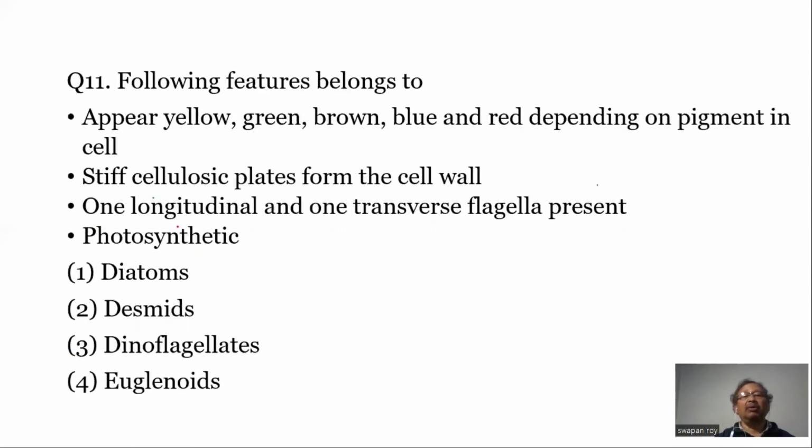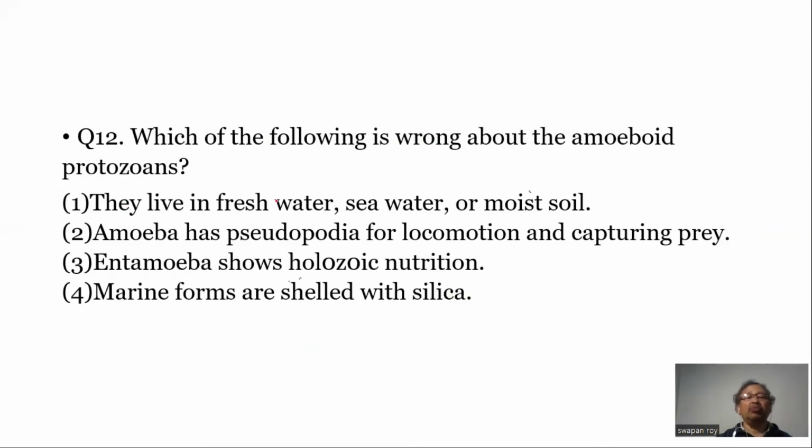Question number 11. The following features belong to which group? They appear yellow, green, brown, blue, and red depending on the pigment in the cell. Stiff cellulosic plates form the cell wall. One longitudinal and one transverse flagellum are present, and they are photosynthetic. These characters are found in the group dinoflagellates.